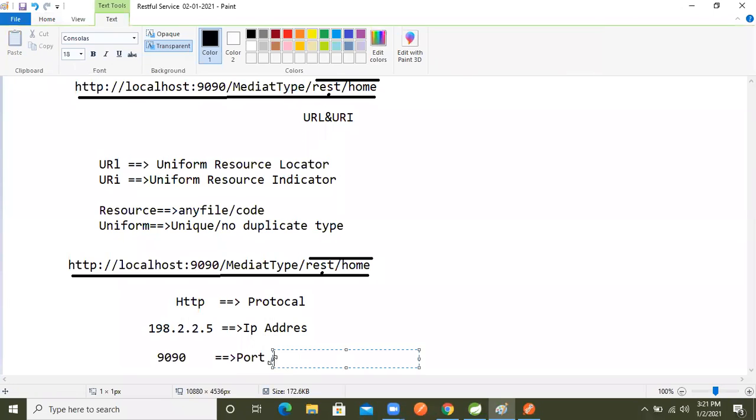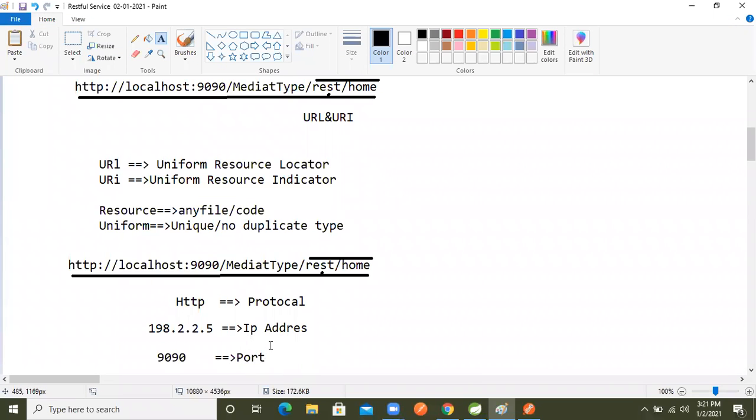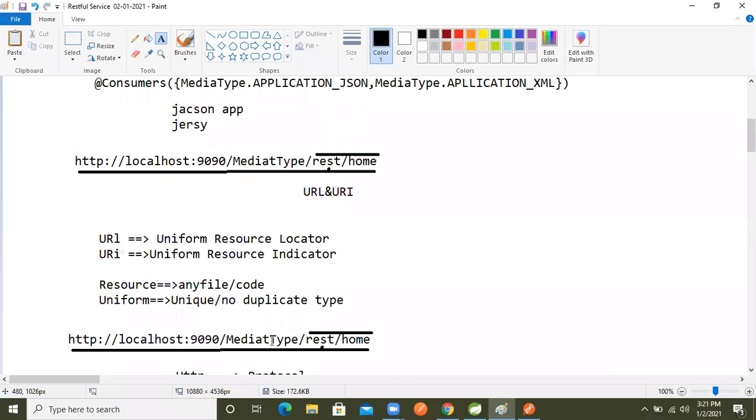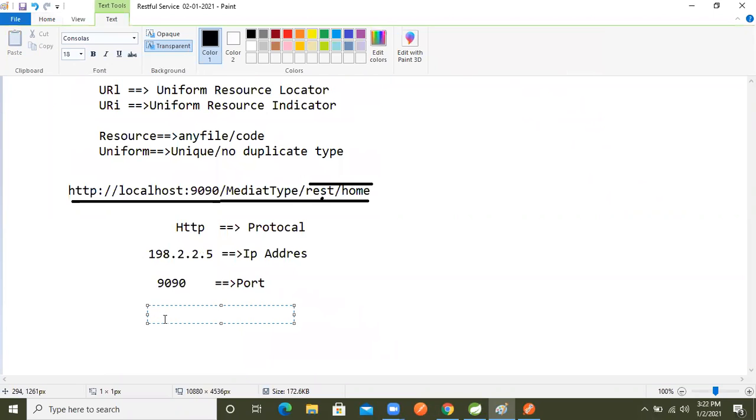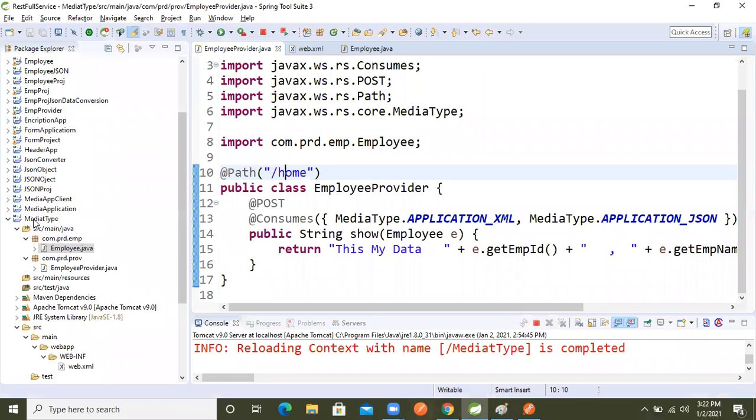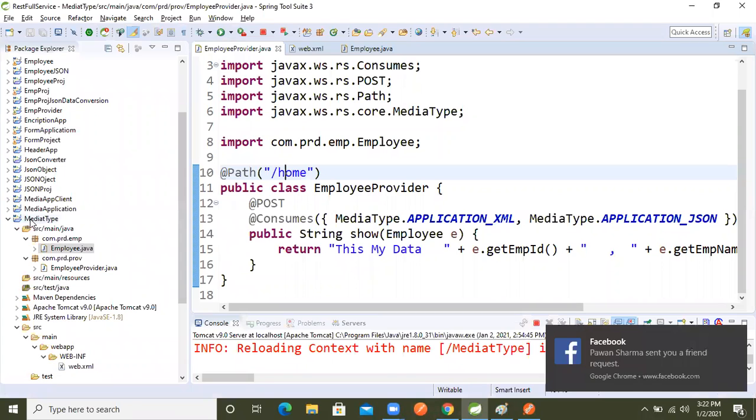So after then, the application, right? In that, what is there now? The media type is there. I wrote a spelling mistake in the name, media type, I wrote the wrong name.